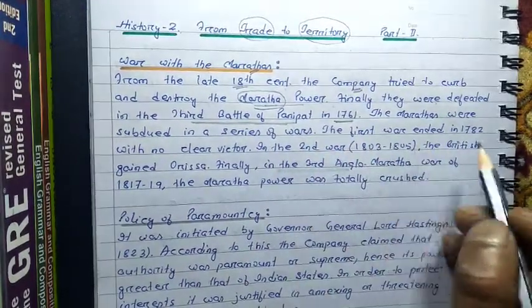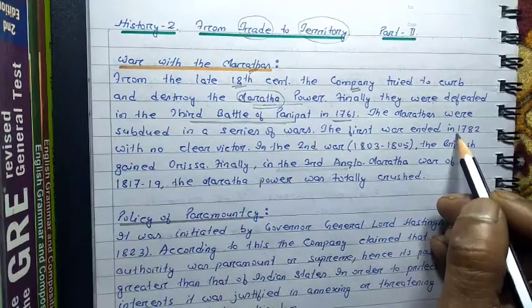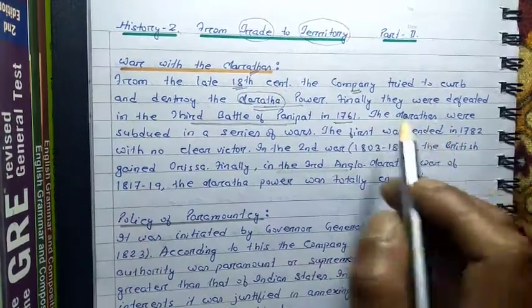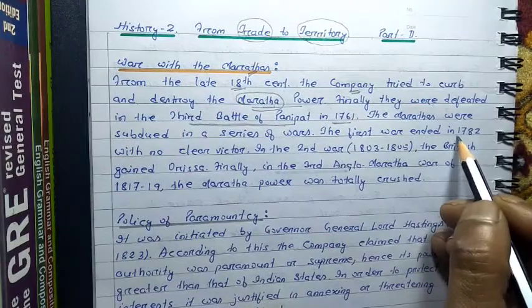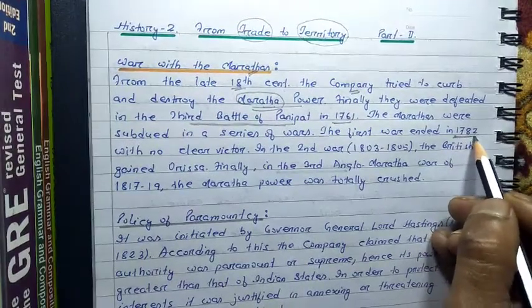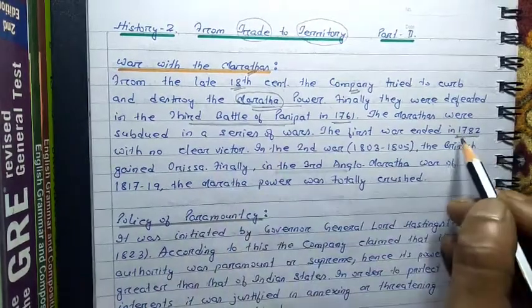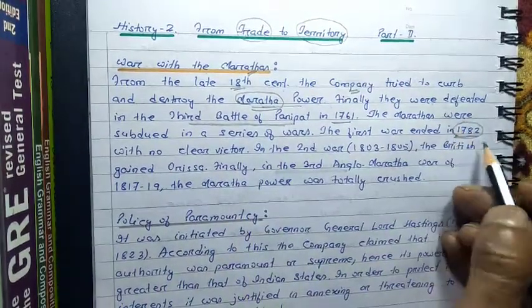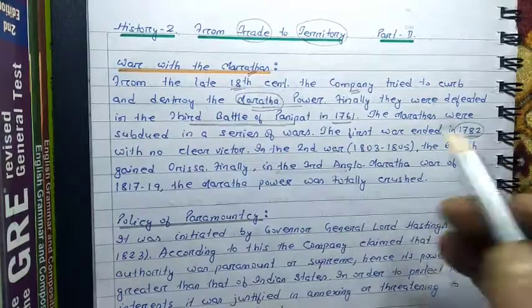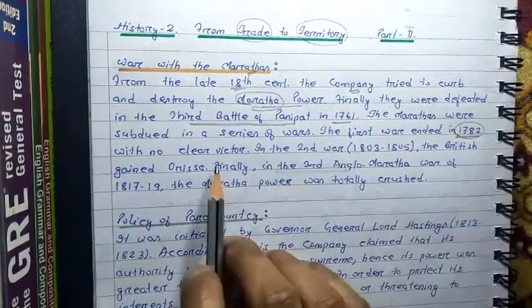The first war ended in 1782. The first war of the Marathas with the company, or the British, was fought in the year 1782, but it resulted in no clear victor. That means in the first battle in 1782, nobody could win the battle.